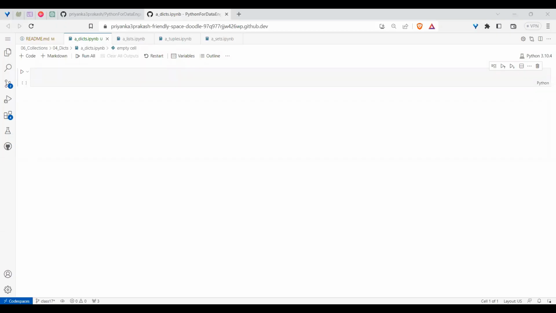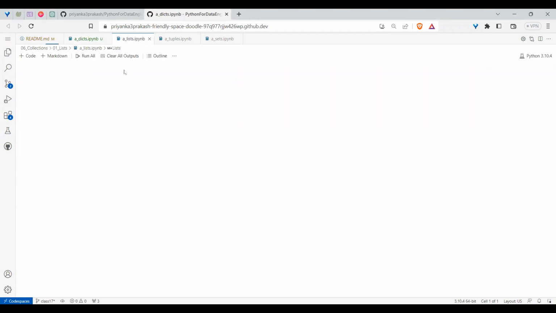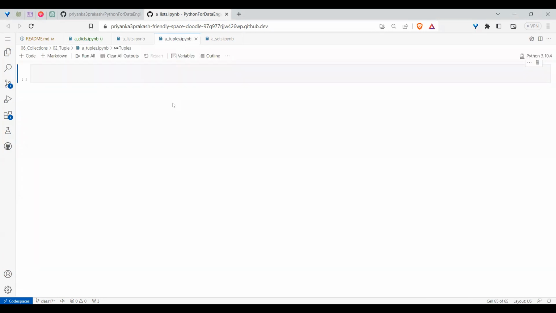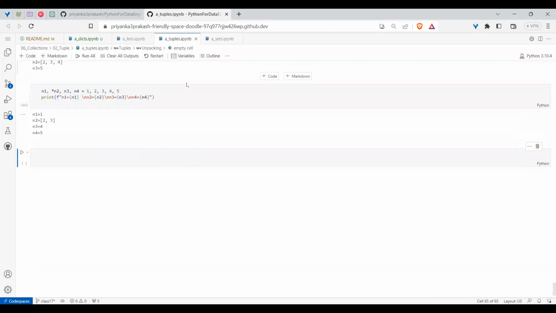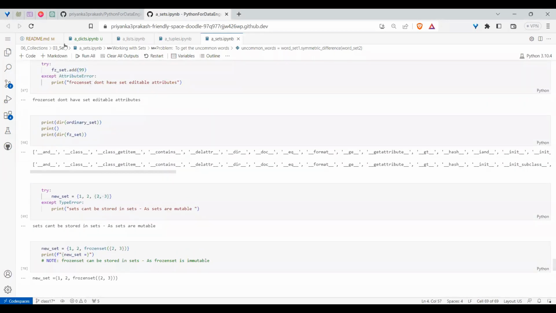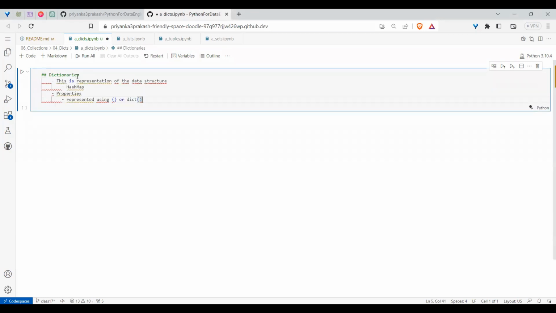What is a dictionary? Until now, we worked on lists, tuples, and sets. Lists we store in square braces, tuples in parentheses, whereas sets we store in curly braces. That we have seen till now. Now this dictionary is also stored with curly braces only, but in a slightly different fashion.